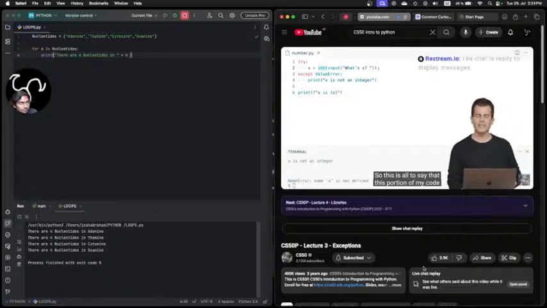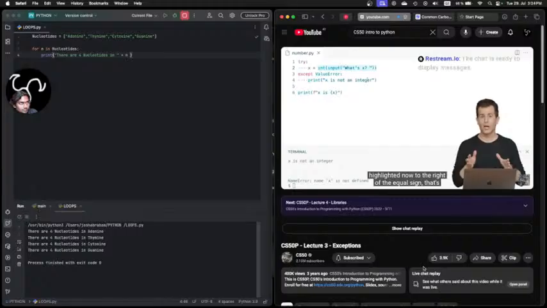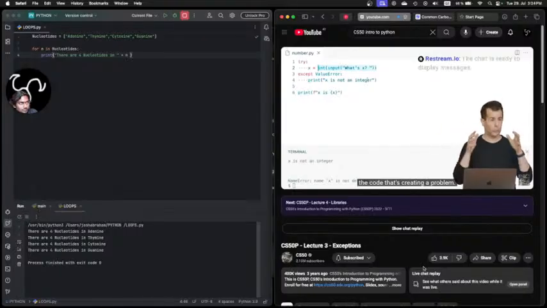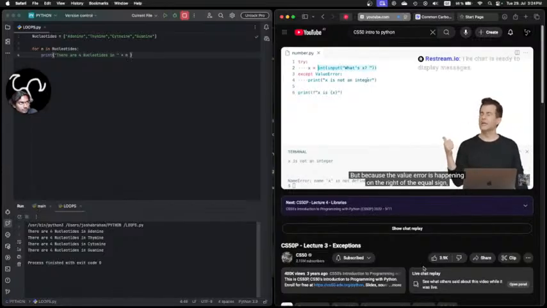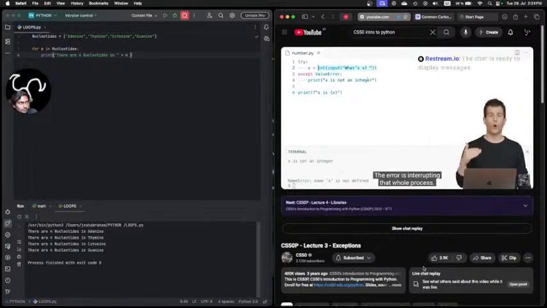So this is all to say that this portion of my code, highlighted now to the right of the equal sign, that's the code that's creating a problem. That's the code that was creating a value error. And in this case, we're catching the value error, but because the value error is happening on the right of the equal sign, there's no value being copied to the left. The error is interrupting that whole process.